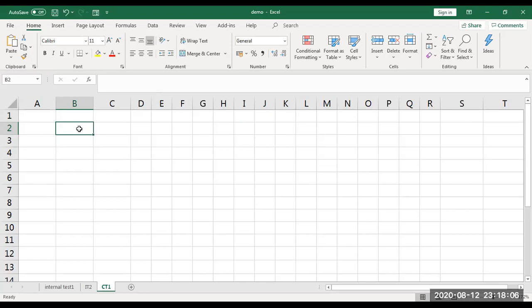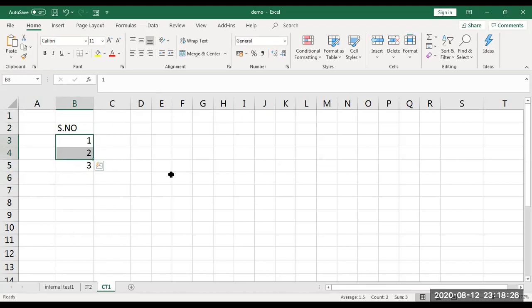For example, I want to type numbers. 39 of you are there in the class. Say I'm writing serial numbers. I want to type 1 to 39. Usually what we will do is type 1, 2, 3, like that, and we need to keep on going. The speciality of Excel is, when you have to enter consecutive numbers like this, type only the first 2 numbers.